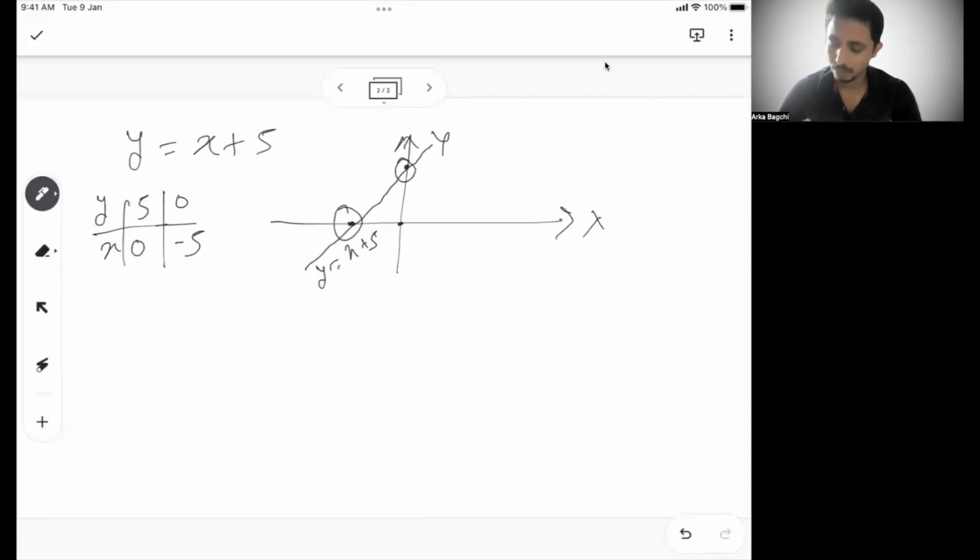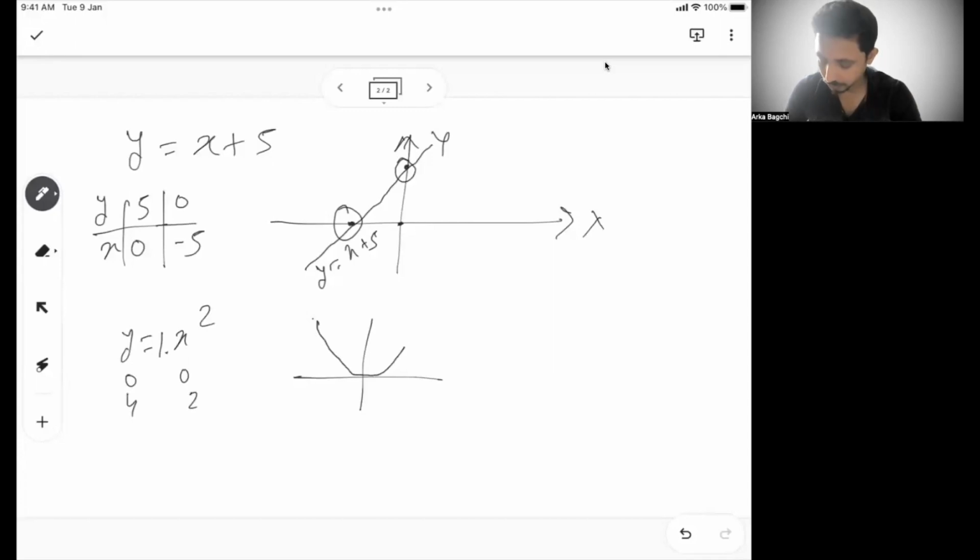This we know. If you have not gone through the quadratic equation class or linear equation class, you can see the algebra playlist that I will put in the description box, and from there you will understand how a linear equation or a quadratic equation is typically drawn. So y equal to, let's say, x squared. When x is 0, y will be 0. When x is 2, y will be 4. The coefficient of x squared is 1, a positive number, so the graph will be moving upwards, something like this.